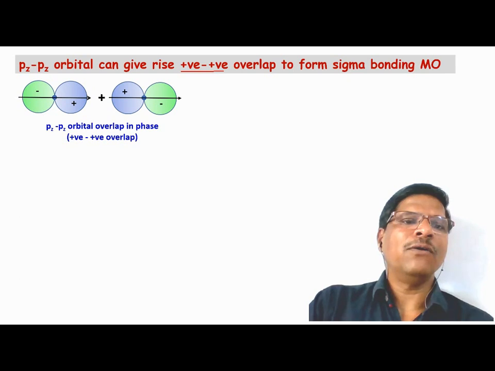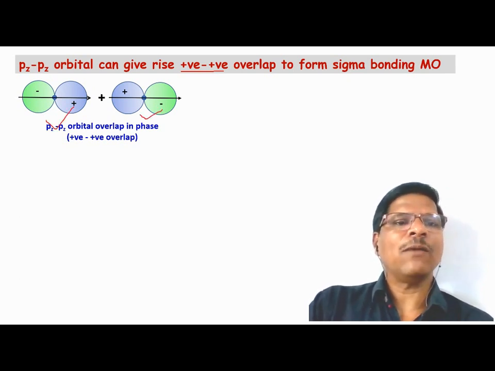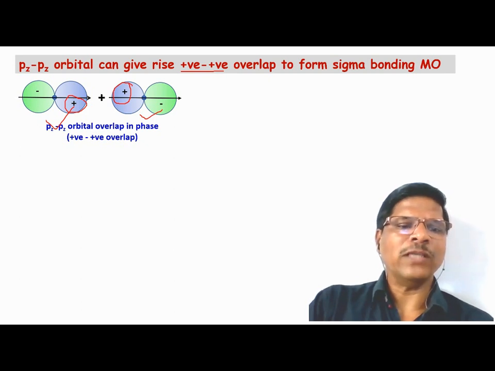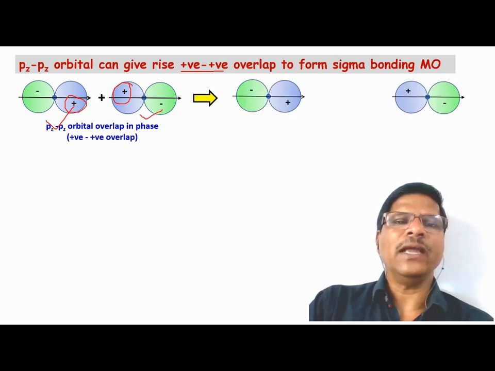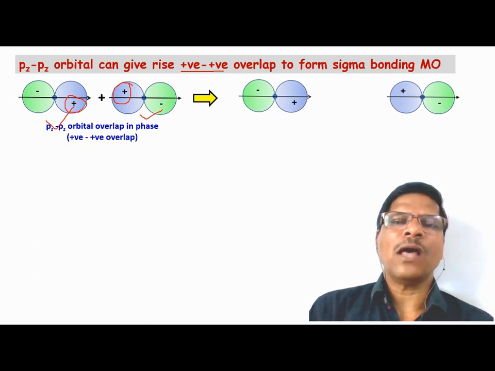So we have one pz atomic orbital and another pz atomic orbital. The positive lobe overlaps with the positive lobe, or the positive wave function overlaps with the positive wave function, and the negative wave function overlaps with the negative wave function, and we get the formation of a bonding molecular orbital.